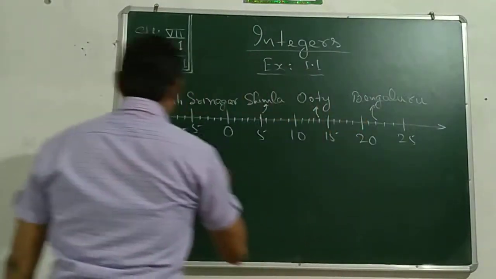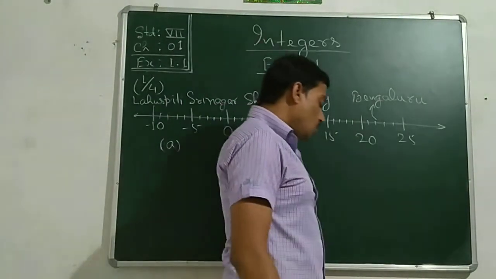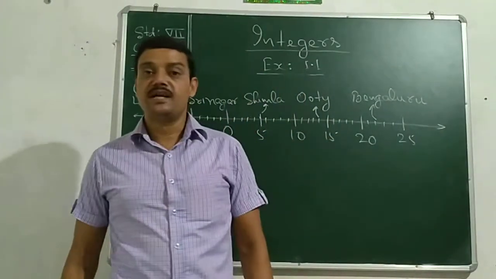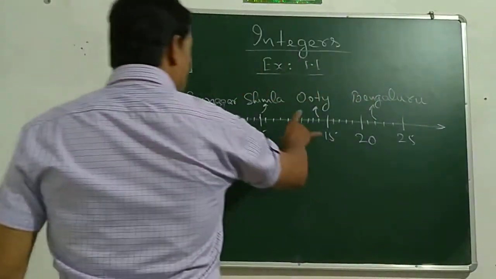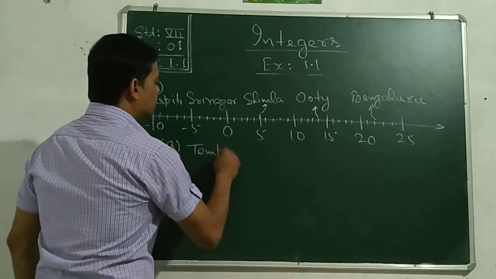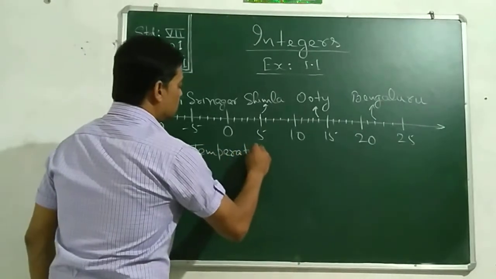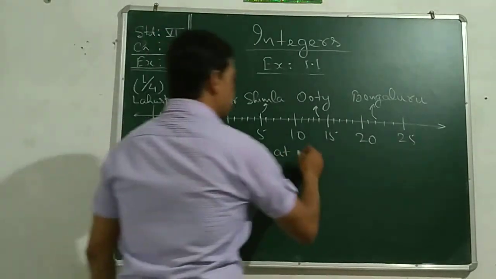In the A number, it has been asked, observe the number line and write the temperature of the places marked on it. See, the temperature at first Leh, Spiti.